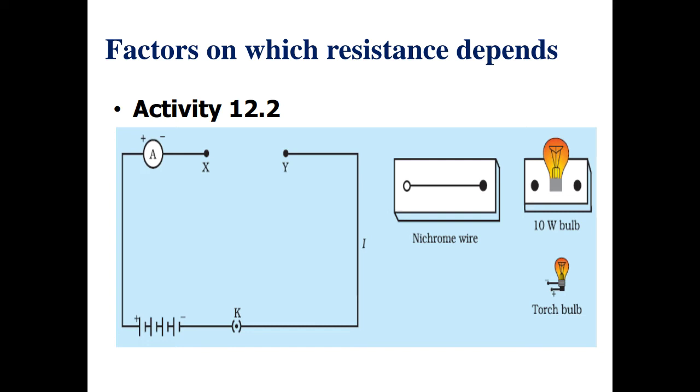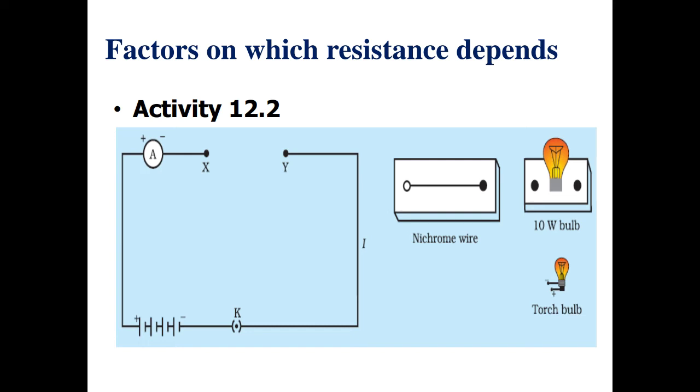Again we will notice the amount of current. And in the fourth step, in comparison to the nichrome wire, we will take a copper wire having the same length and same thickness as the nichrome wire in the first case. Then again we will notice the amount of current through the ammeter. So by doing this activity, what will be our observations?